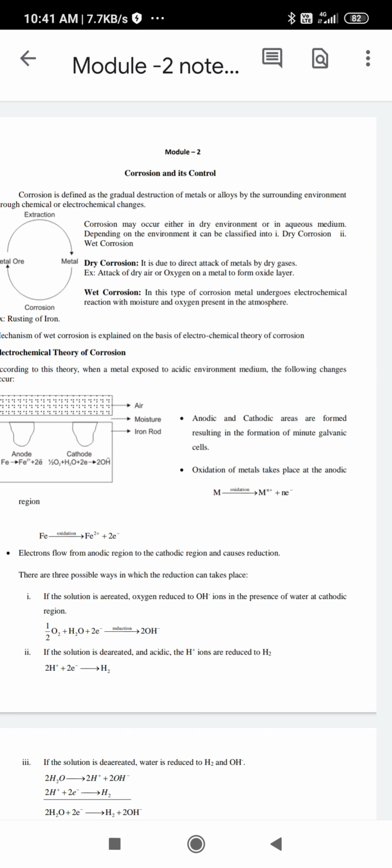Here also the same principles continue. The part that acts as anode loses electrons, that is, oxidation takes place. The part that acts as cathode undergoes reduction.